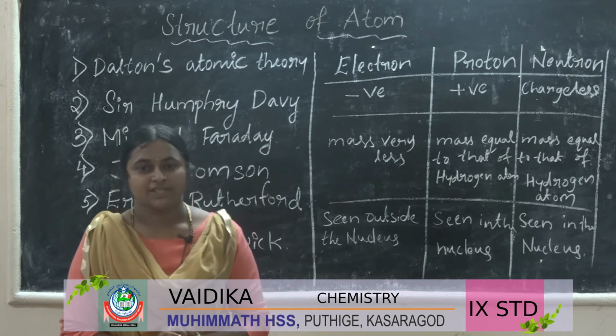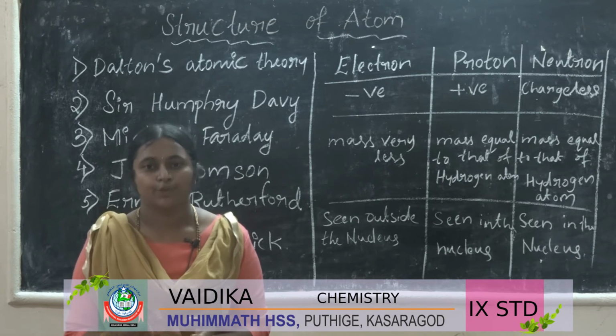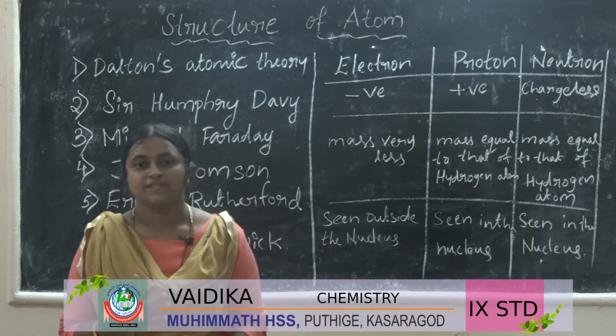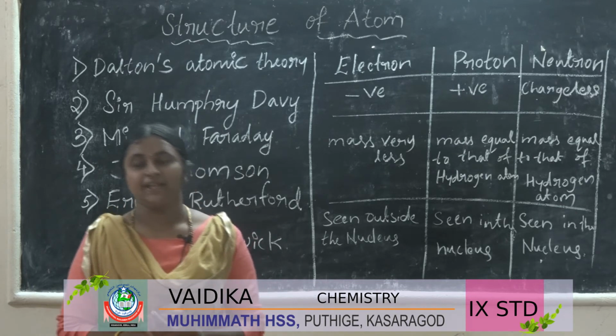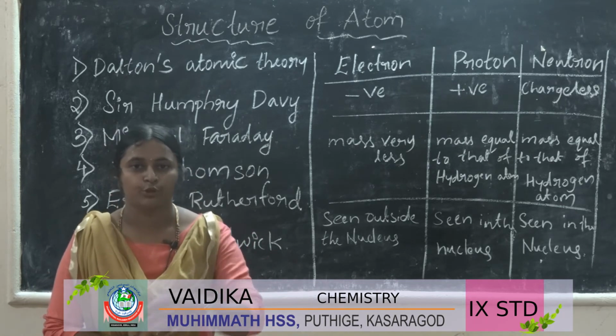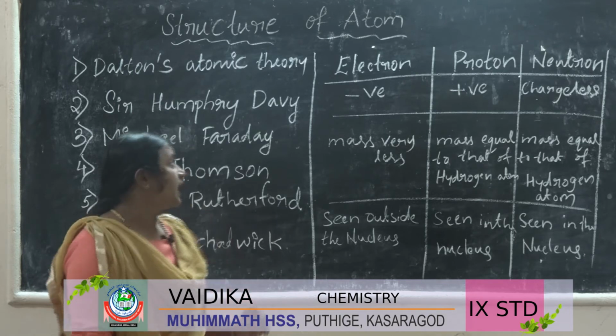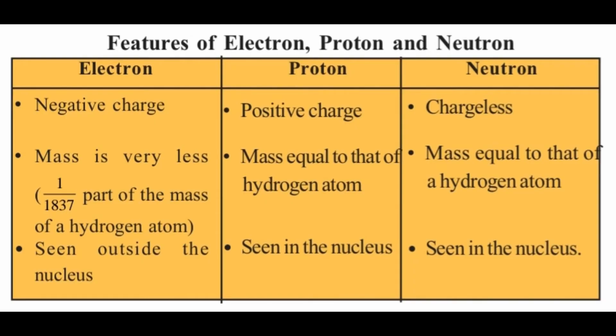Now we studied the electron, proton, and neutron, which are present in the atom, right? So let us study the features of electron, neutron, proton. In the table you can see electron, proton, neutron. What is the charge of the electron? The charge of the electron is negative, the charge of the proton is positive, and the neutron is chargeless. It does not have a charge.